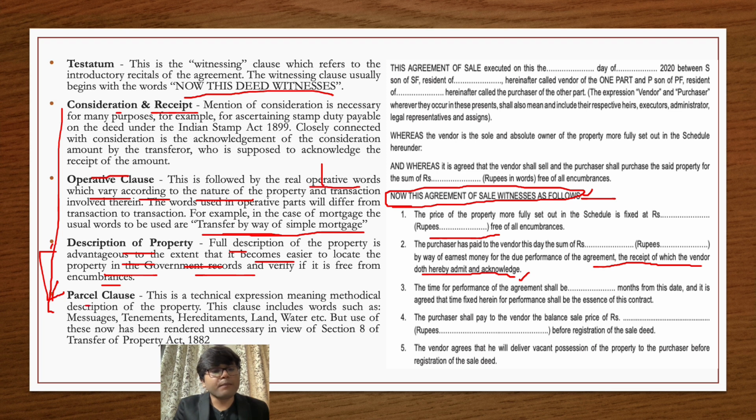Parcel clause is the extended version of the description of the property. Here you give the technical expression of the property, like you mention its measurement, tenements, hereditaments, land, water, etc. These are a few technical terms which a property has. Basically, giving a technical description of a property forms part of the parcel clause, right? But for your information, I would like to share one thing: as per Transfer of Property Act section 8, when you are transferring a particular property to someone, it is assumed that you are mentioning each and everything.